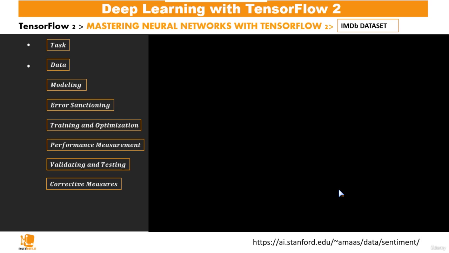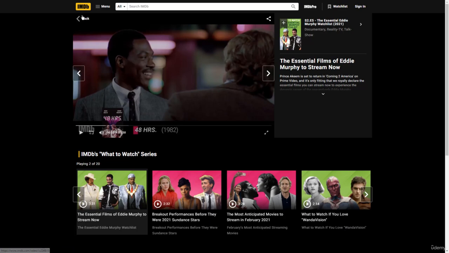Welcome to this other section of Mastering Neural Networks with TensorFlow 2. The task we have here is to use machine learning to say whether a given review for a movie is positive or negative. Here's the IMDb site. IMDb stands for Internet Movie Database.